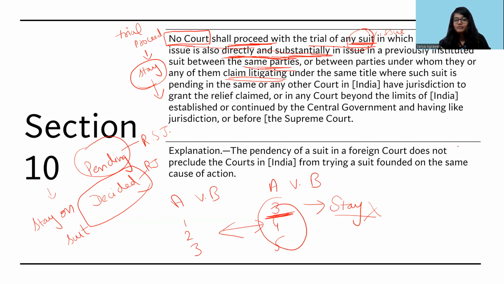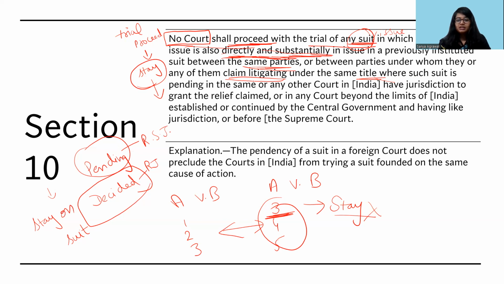I have already explained the meaning with examples, of when we can say the title is the same and when it is different. So for the details of these terms, you can refer to my video on Res Judicata, which explains all these terms, and the same meaning is interpreted in this provision as well.